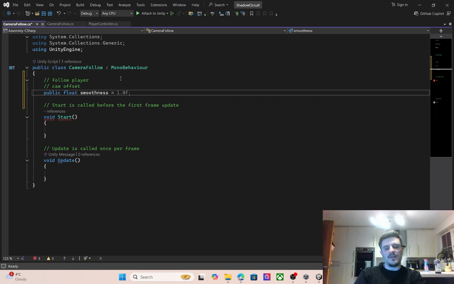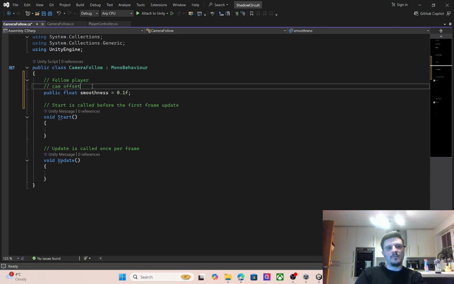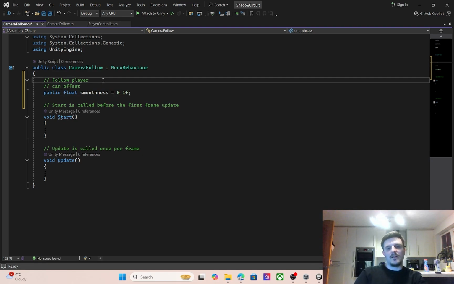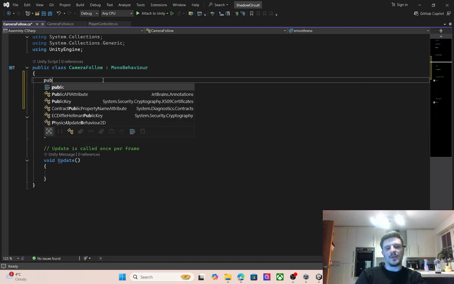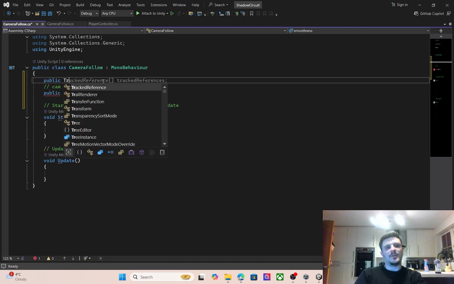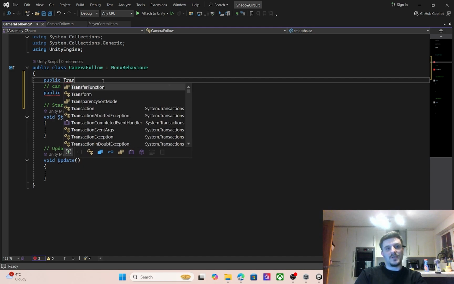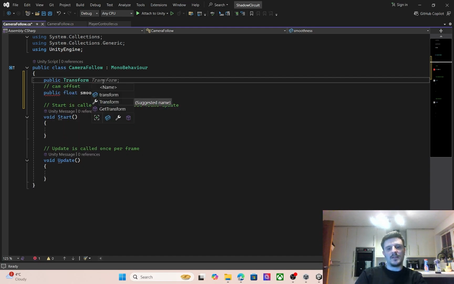Let's set this to something like 0.1f for now, like barely anything. Our camera offset, I'm not even worried about that. Our follow player can be a transform, which can take the position of where the player is. So that's a public transform, and then we'll name that player.